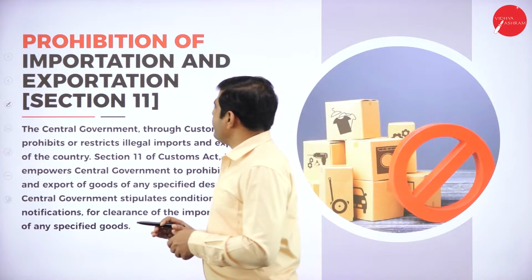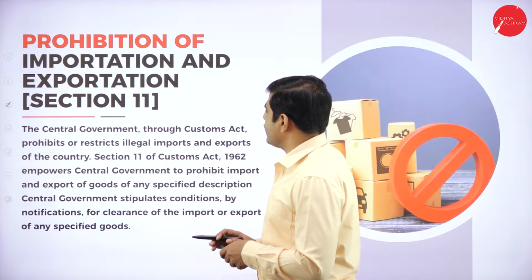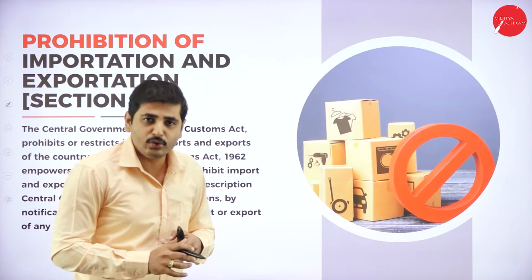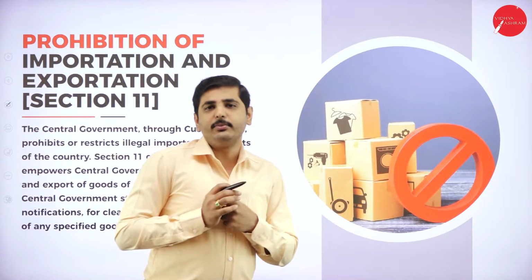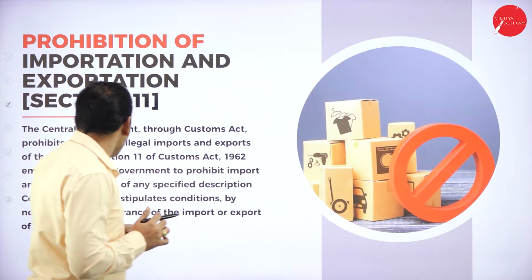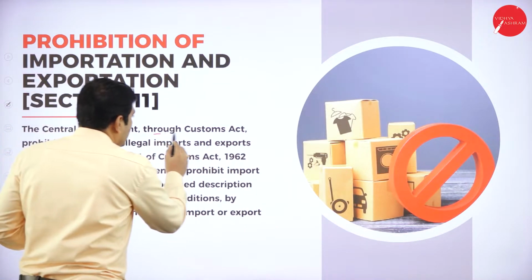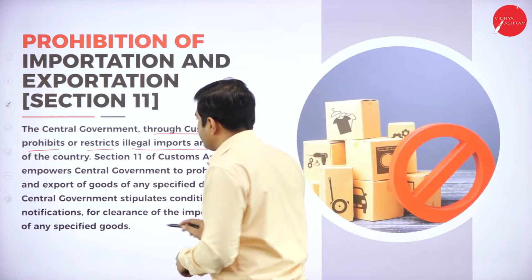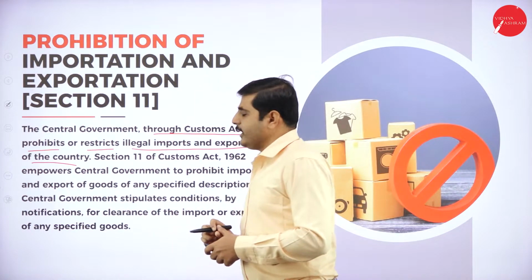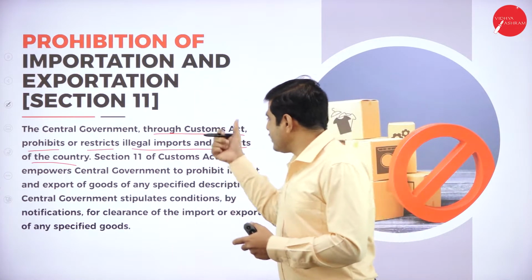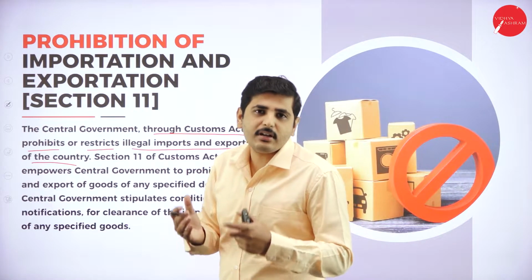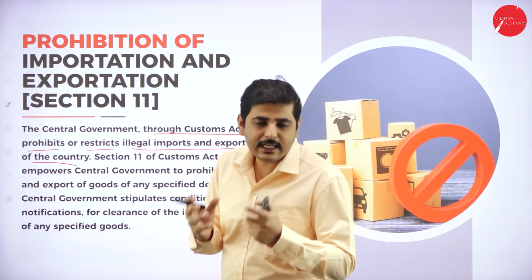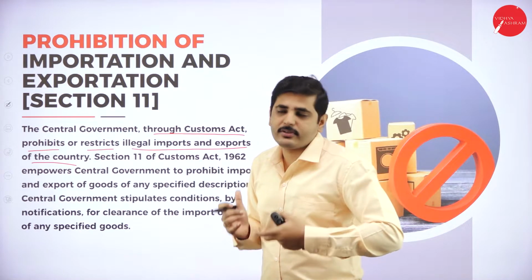Next one, prohibition of importation and exportation under section 11. What are the goods which come under it? Why do we prohibit those goods? What are the objectives behind the prohibition of goods? Let's see. The central government through the Customs Act prohibits or restricts illegal imports and exports of the country. So the central government has restricted some goods, where the export or import of those goods becomes an illegal act and attracts some criminal charges.